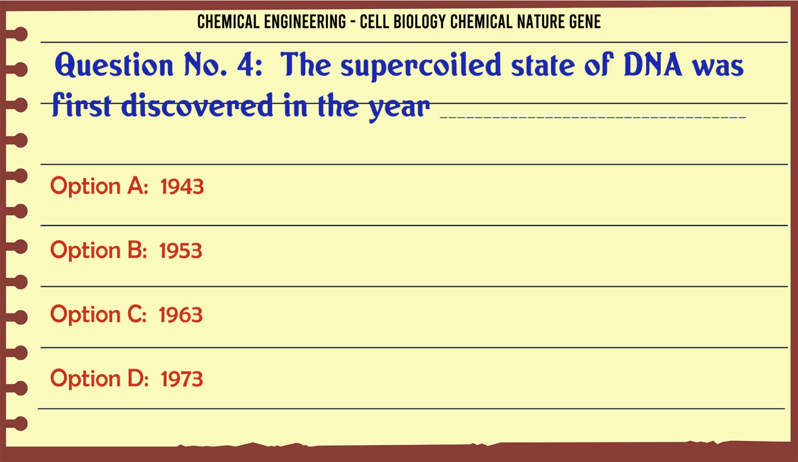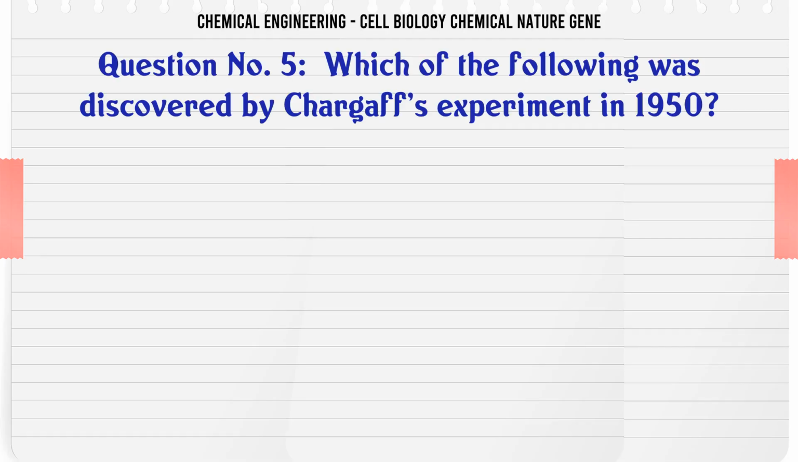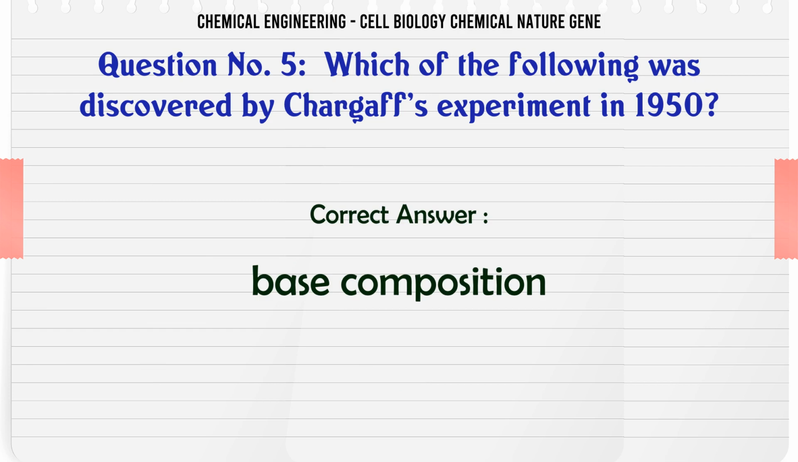A. 1943, B. 1953, C. 1963, D. 1973. The correct answer is 1963. Which of the following was discovered by Chargaff's experiment in 1950? A. Base composition, B. Base stacking, C. Gene morphology, D. Chromosome morphology. The correct answer is base composition.